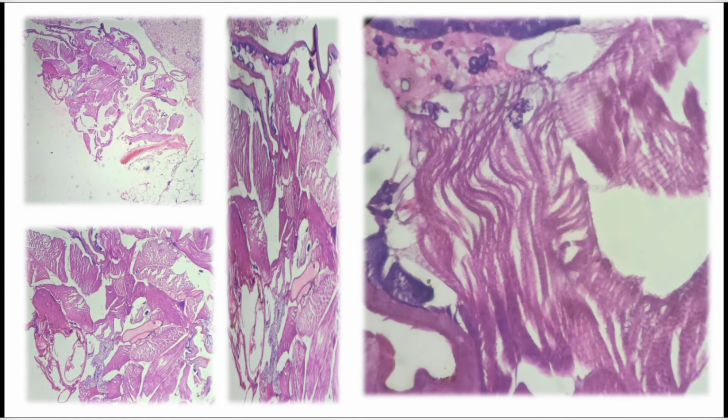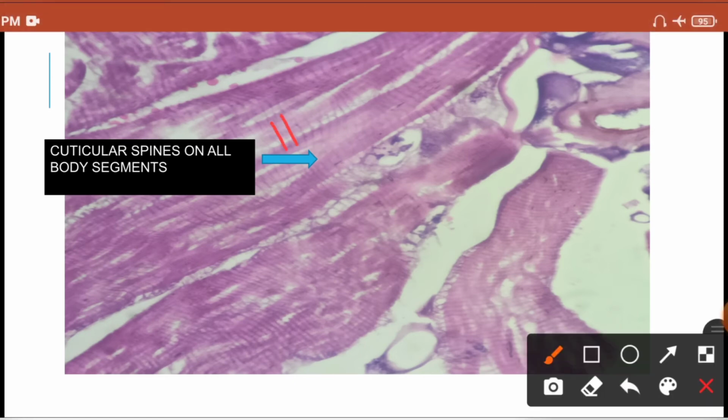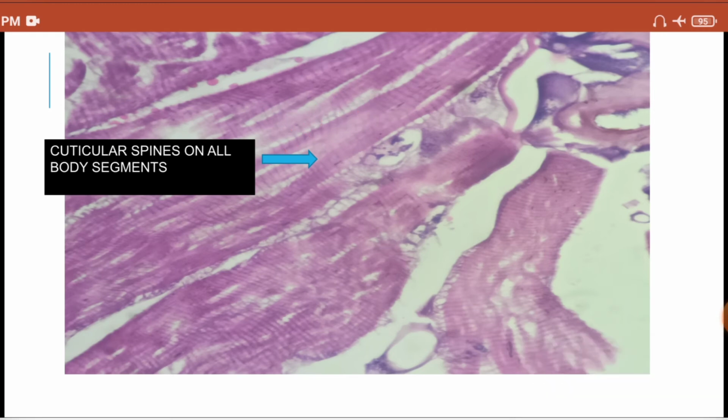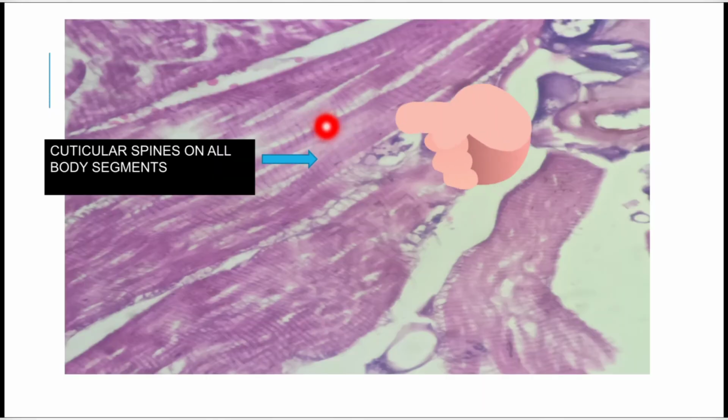Now if you observe carefully in the 40x view, in high power magnification, the maggot's body segment is showing cuticular spines. Here you can see the spines. Alright, so cuticular spines are seen over the body segment in case of a maggot infestation. So guys, kindly remember this diagram in your mind so that you can easily diagnose maggot infestation whenever you encounter such a case. And this image can be asked as an MCQ as well in some competitive exam. So this is the maggot infestation in which you can see a body segment and cuticular spine over it.